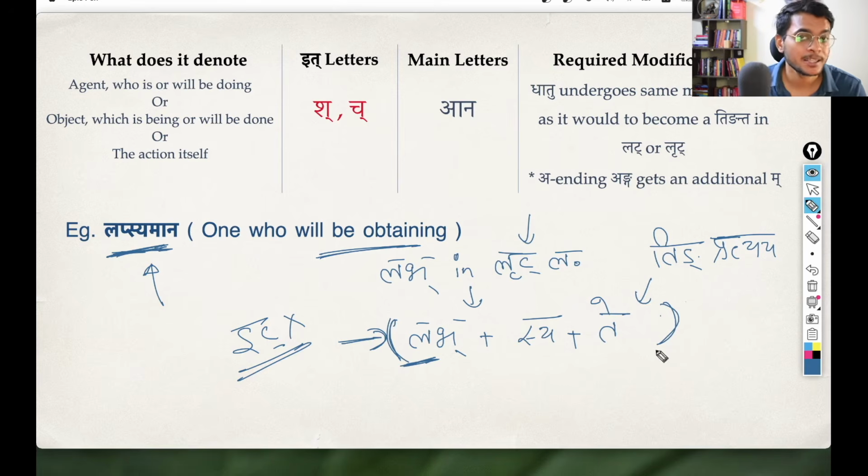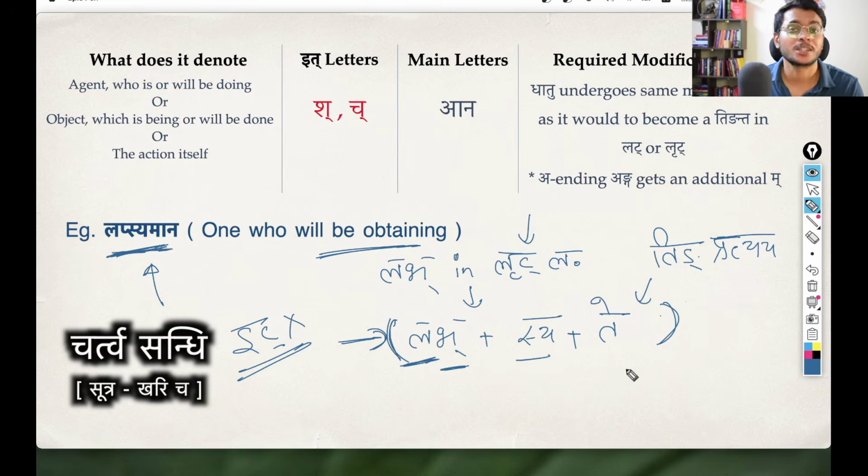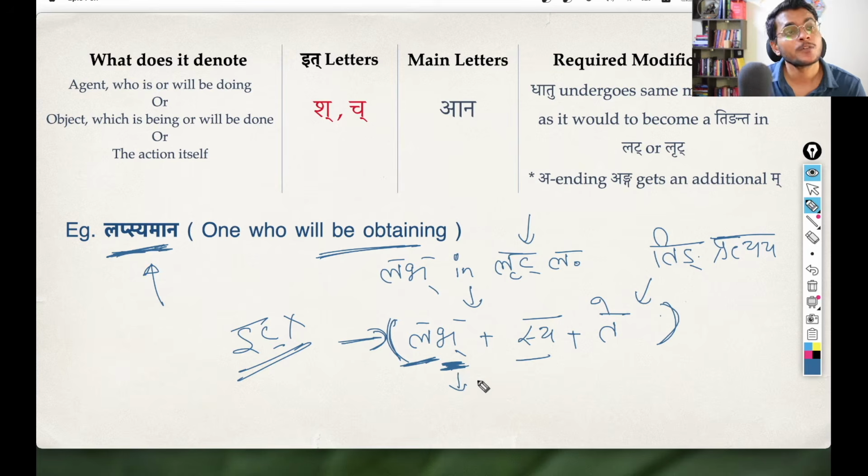We will check if any Sandhi is happening. Yes, a Sandhi is happening between this Labh and Sya. And which Sandhi is this? This is the Chartva Sandhi, which is denoted by the Sutra Kharicha, due to which this Bha will change into the Prathama Vyanjana of its Varga. So this Bha belongs to the Pa Varga, right? So this Bha will change into the Pa. So Labh becomes Lap.